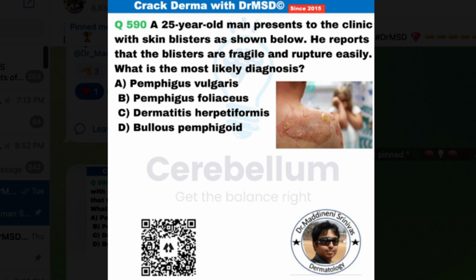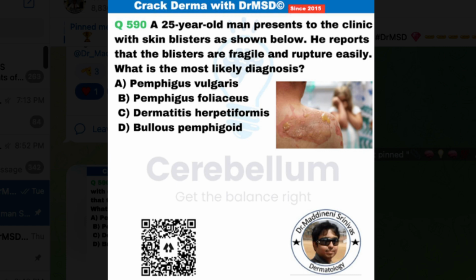So why is it not dermatitis herpetiformis? In the question, the examiner will also mention the gluten sensitivity and the celiac disease association, and the lesions are very itchy and they will be grouped papillovesicular lesions on the extensor surfaces.